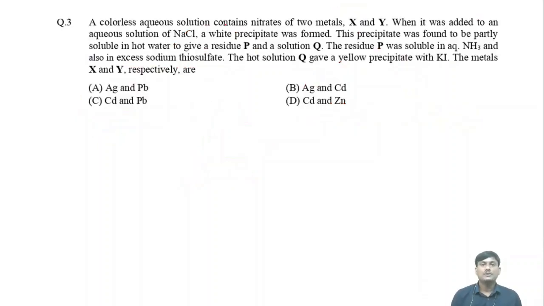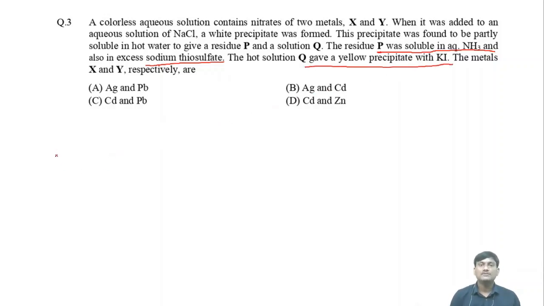A colorless aqueous solution contains nitrates of two metals X and Y. When it was added to an aqueous solution of sodium chloride, a white precipitate was formed. This precipitate was found to be partly soluble in hot water to give a residue P and solution Q. The residue P was soluble in aqueous NH3. Okay, P, this one is soluble in aqueous NH3 and also excess sodium thiosulfate. The hot solution Q gave a yellow precipitate with potassium iodide.